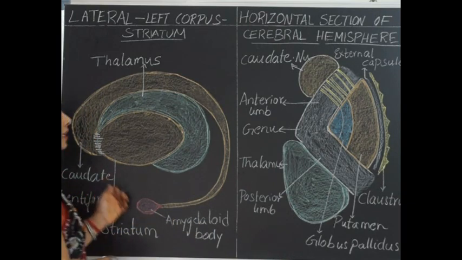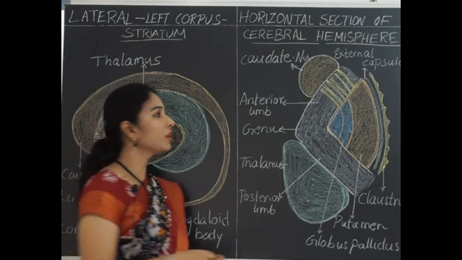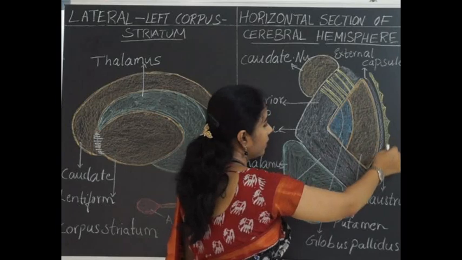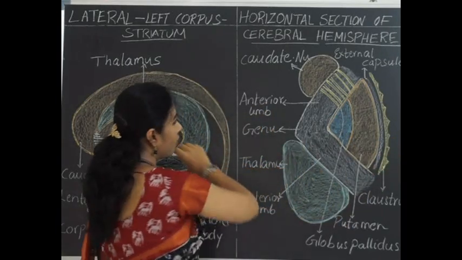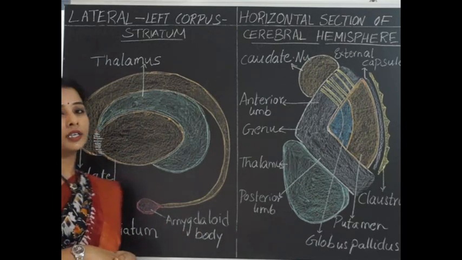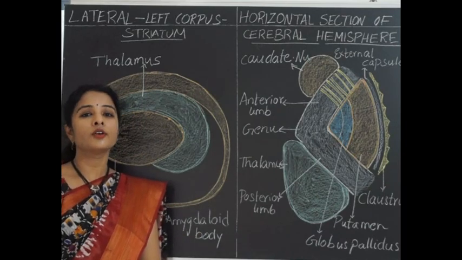There is one more entity called the claustrum. Claustrum is present on the lateral side of the lentiform nucleus. So these are the anatomical parts of basal ganglia.